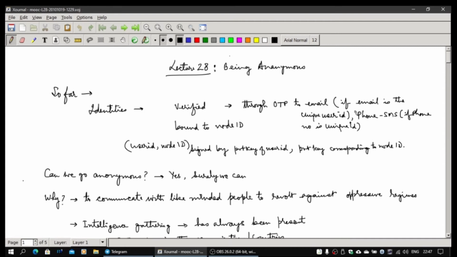And this then gets bound to a node ID. Node IDs are what are used in any DHT network for all kinds of DHT routing, and of course for maintaining network connectivity by using logarithmic partitions. When this user ID to node ID binding is done, because the node ID is a public key, or is derived from a public key, there is a corresponding private key. It has to be signed by that. And this user ID and node ID combination also has to be signed by the private key corresponding to the user ID.